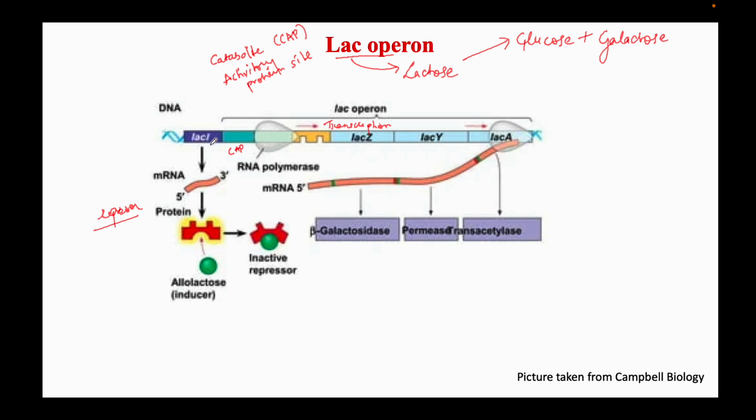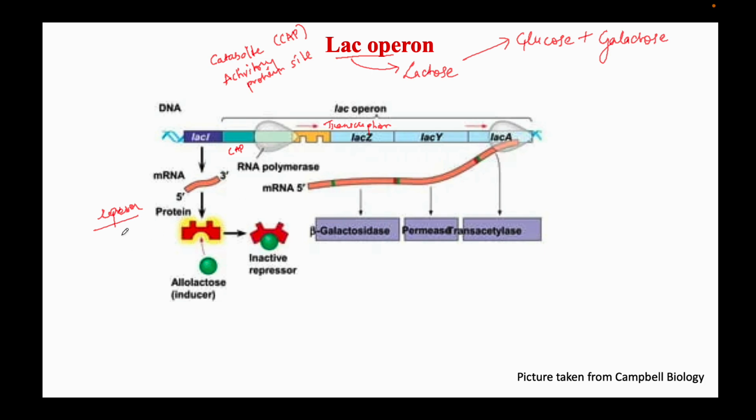And we have the LAC-I gene. This LAC-I gene produces mRNA and produces the repressor protein. This red repressor protein is produced by the LAC-I gene, and it will go and fit here in the yellow region. This is the binding site of the repressor protein, and it will not allow RNA polymerase to transcribe these genes.